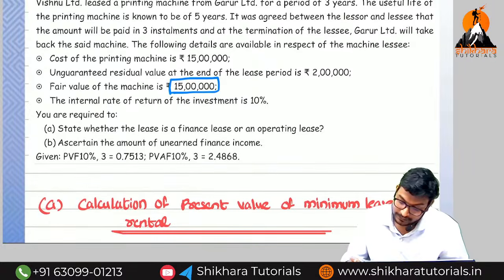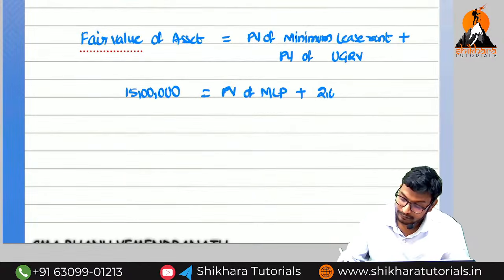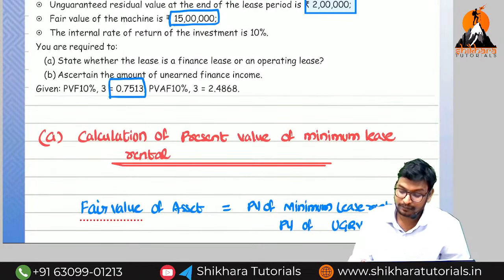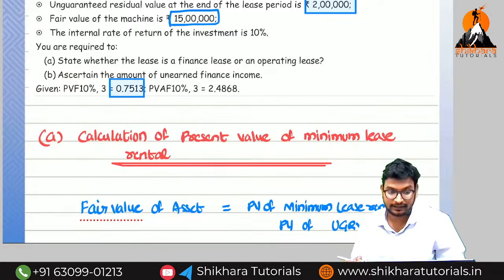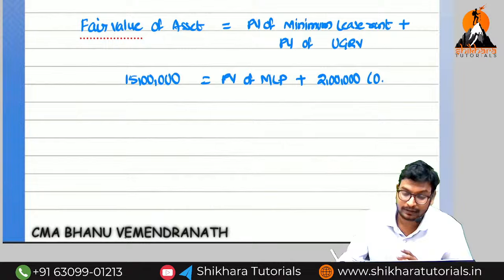The unguaranteed residual value is how much? 2 lakhs. So 2 lakhs we need to multiply with the factor they have given in the question. What is the third year factor? 0.7513. If you multiply this, we get the present value.